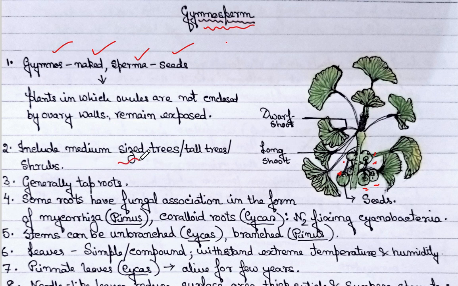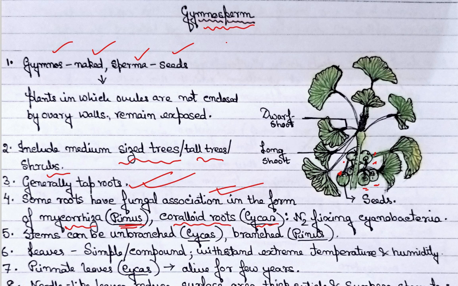What do they include? They include medium-sized trees, tall trees, or shrubs. They generally have tap roots. Some roots have fungal association. In Pinus, we call it mycorrhiza, and in Cycas, we call it coralloid roots.